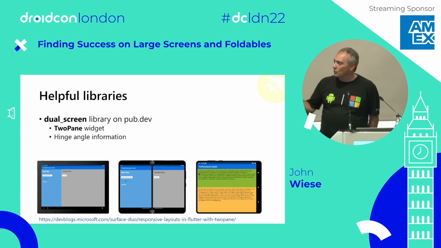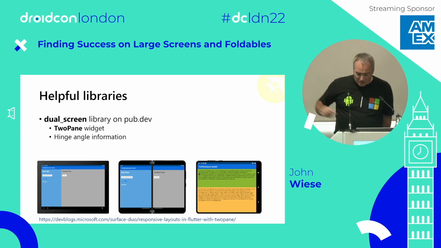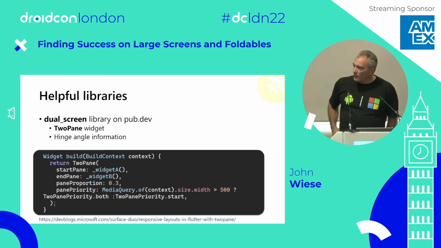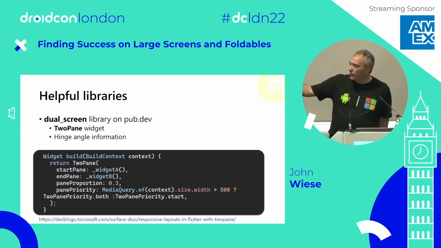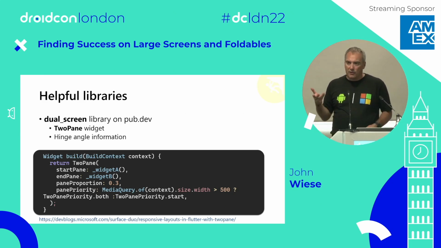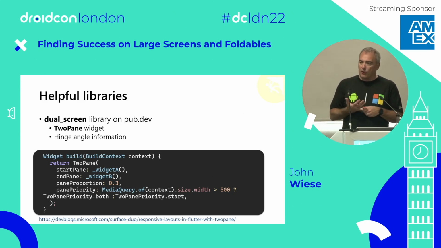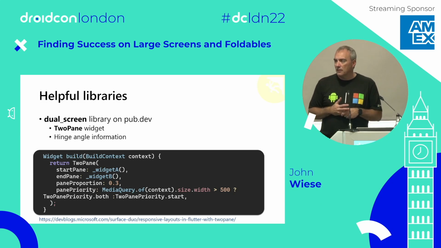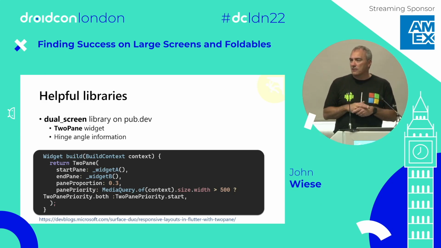So all you have to do, to get what you see here on the bottom, is use a very simple control in Flutter or in any of those frameworks. You add this 2-pane widget to a Flutter app or a 2-pane control in the other applications, and you give it a few things for it to know how to lay out. So you give it what's called a start pane and an end pane. In Flutter, those are 2 separate widgets. They would be different views in some of the other languages or frameworks.